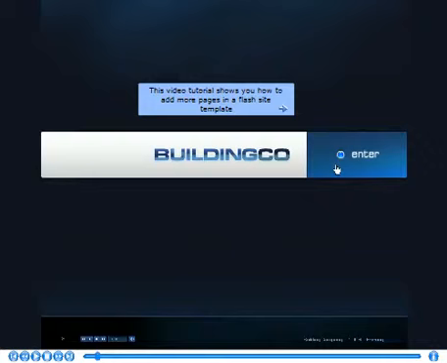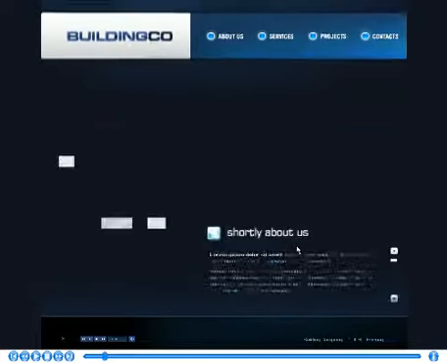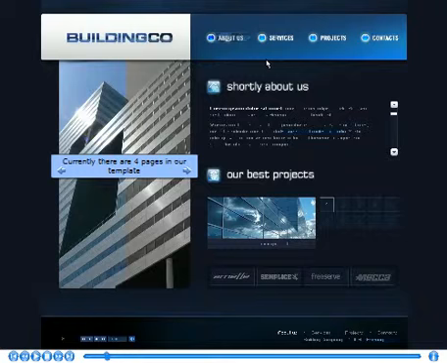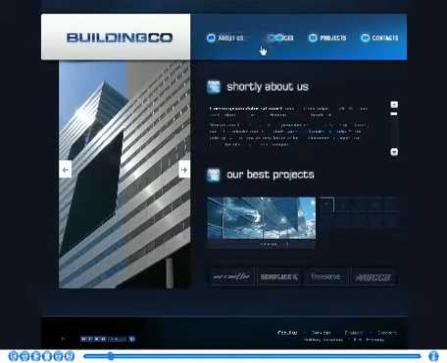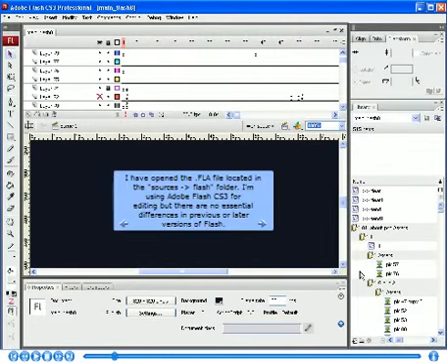This video tutorial shows you how to add more pages in a Flash site template. Currently, there are 4 pages in our template. I have opened the FLA file located in the Sources Flash folder. I'm using Adobe Flash CS3 for editing, but there are no essential differences in previous or later versions of Flash.